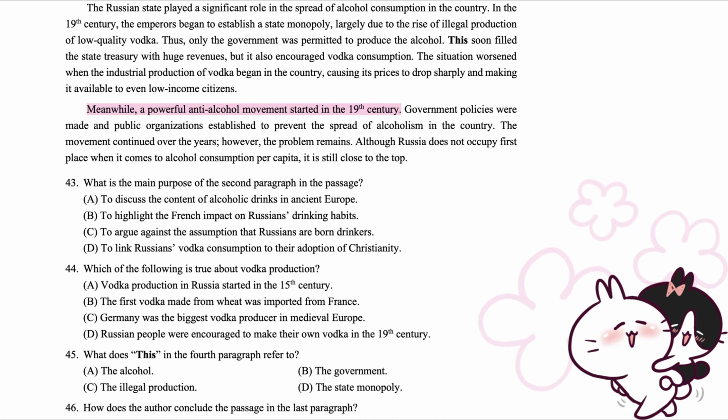Meanwhile, a powerful anti-alcohol movement started in the 19th century. Government policies were made and public organizations established to prevent the spread of alcoholism in the country. The movement continued over the years, however, the problem remains. Although Russia does not occupy first place when it comes to alcohol consumption per capita, it is still close to the top.